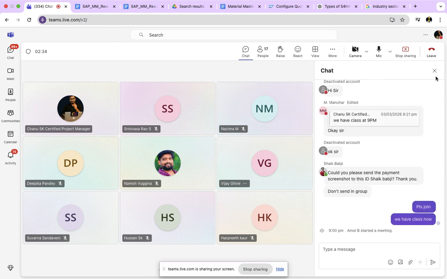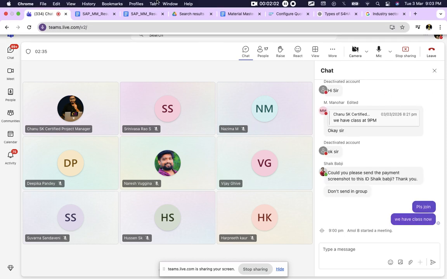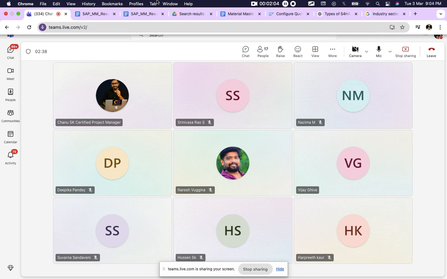See guys, in the last session we discussed implementation project guidance, right? How the project will come, and how many interview rounds there will be. These were all basic discussions from the last session. Today we will continue the SAP S4HANA implementation project guidance.